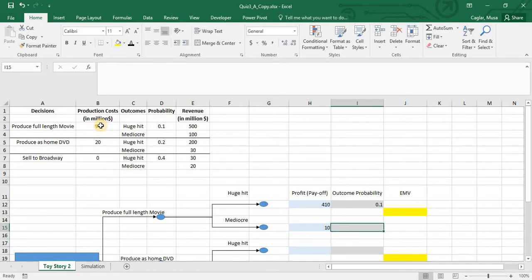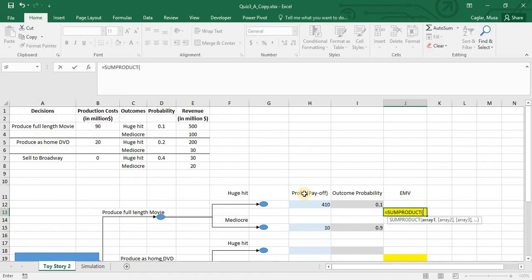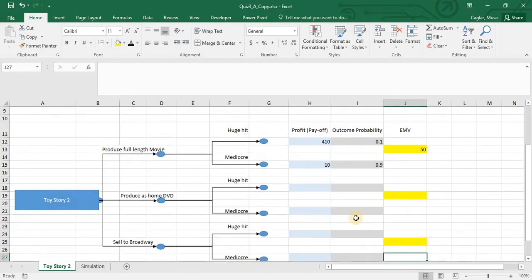Okay. What is the chance of getting this payoff? It's going to be just remaining chance, remaining probability. This number minus this number, 0.1. Okay? So this is the idea. So for this decision, I have those outcomes, and these are the corresponding payoffs, and for each payoff I have these chances. What is the EMV? It's gonna be sum product, those payoffs, comma, those probabilities. Okay. The idea is actually same for all the other decisions.